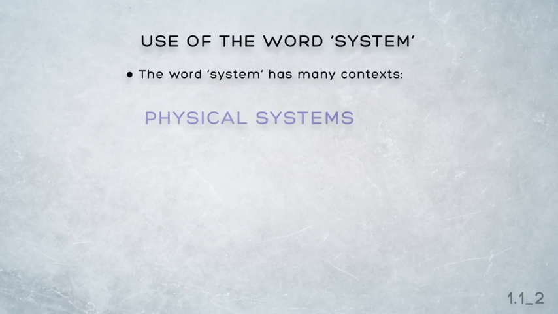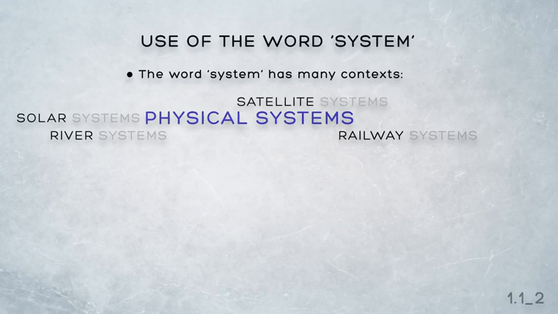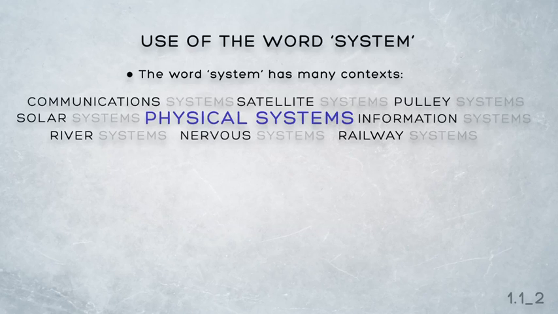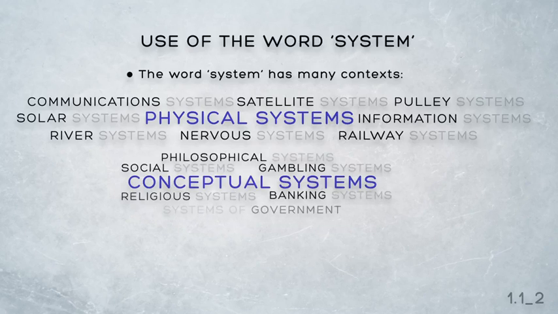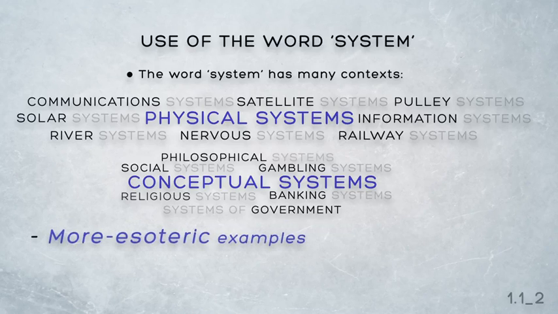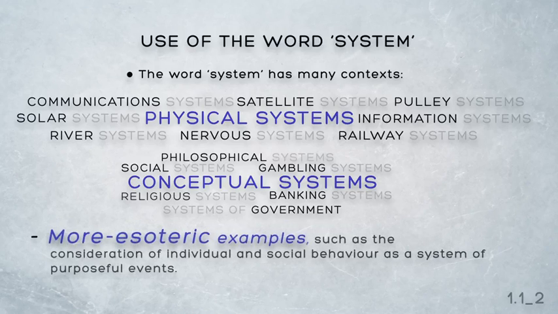There are physical systems such as solar systems, river systems, railway systems, satellite systems, communication systems, information systems, pulley systems, nervous systems, just to name a few. And then there are conceptual systems, such as philosophical systems, social systems, religious systems, gambling systems, banking systems, systems of government, and many, many more. The word is even used for more esoteric examples, such as the consideration of individual and social behaviour as a system of purposeful events.